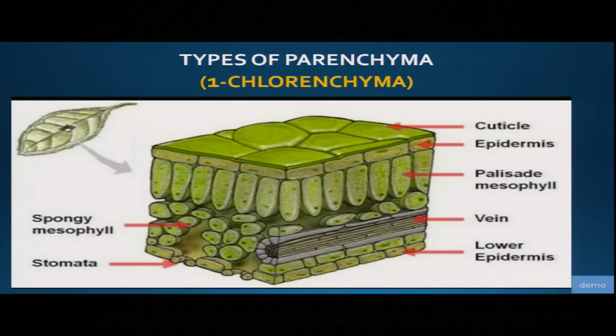Okay. Let us find out what are the different types of parenchyma on the basis of location and on the basis of function. Now look at the picture. You can see that the leaves help in photosynthesis, all of you know. So what are the tissues found in the leaf which help in photosynthesis? In order to know that, we have to know the internal structure of a leaf.